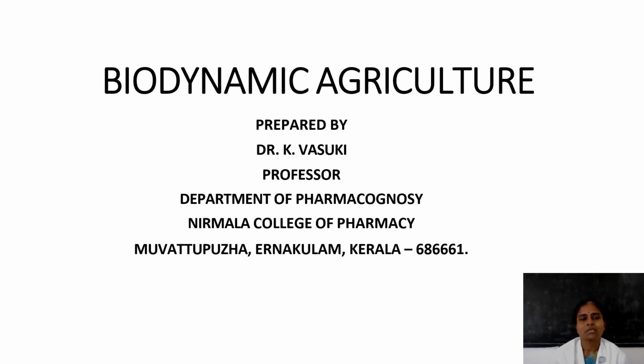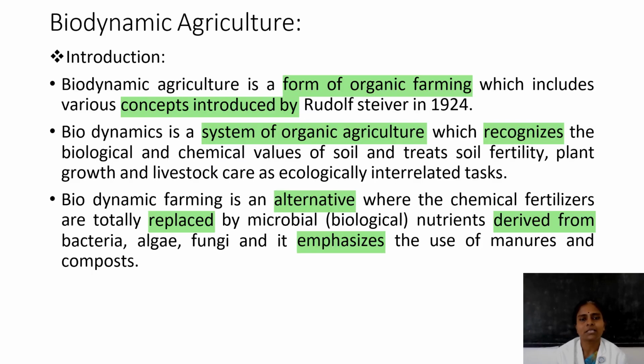Today my topic is biodynamic agriculture. In the introduction part, biodynamic agriculture is a form of organic farming. This involves various concepts. These concepts were introduced by Rudolf Steiner in the year 1924.